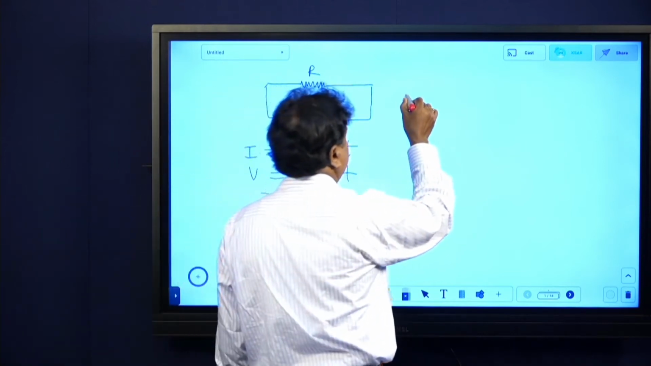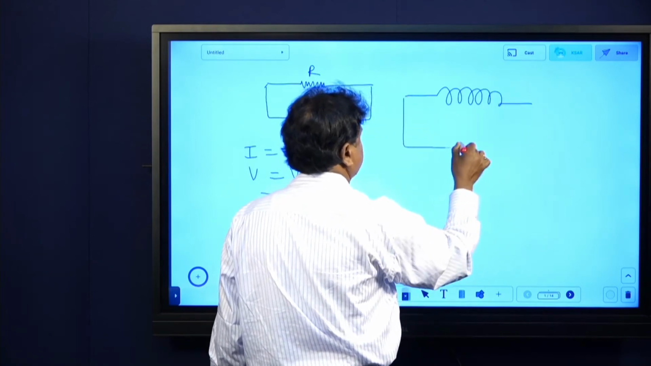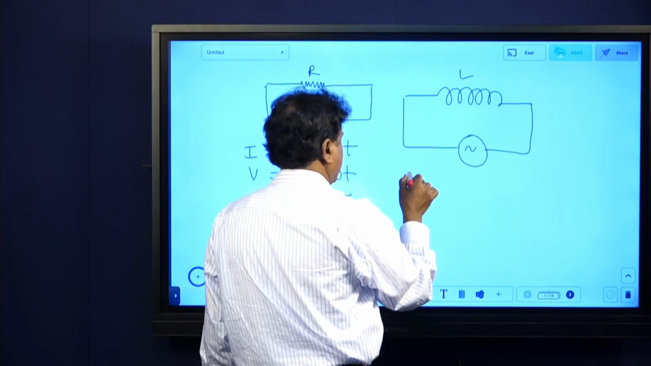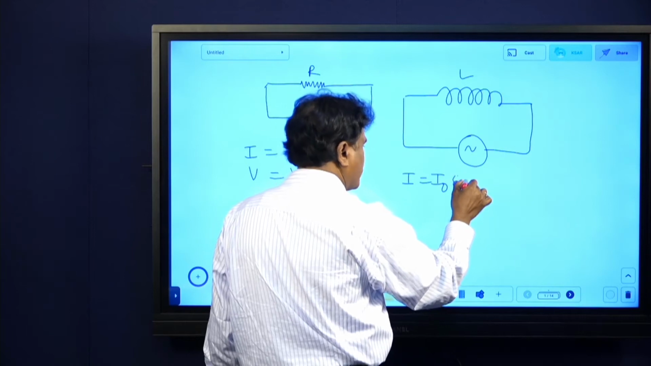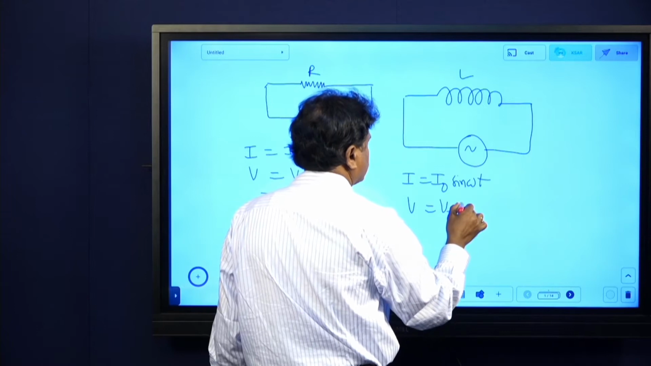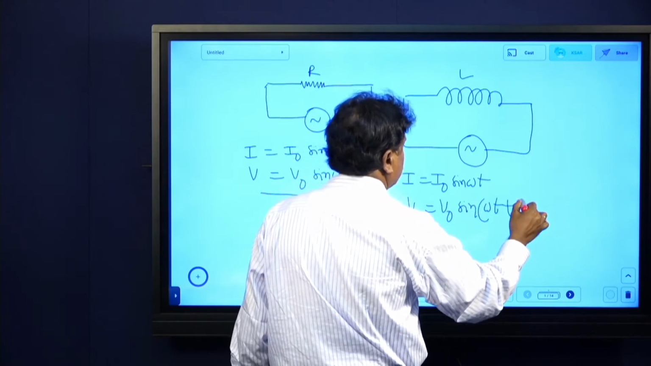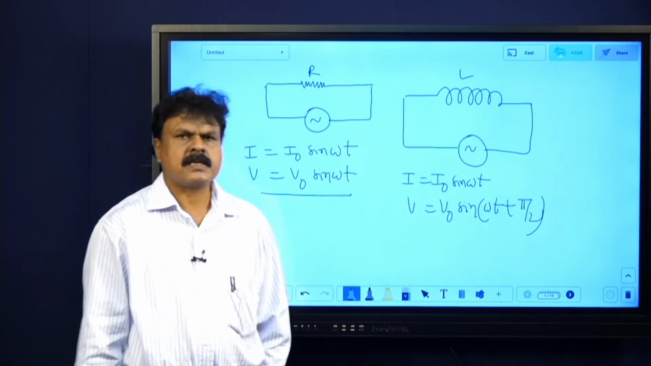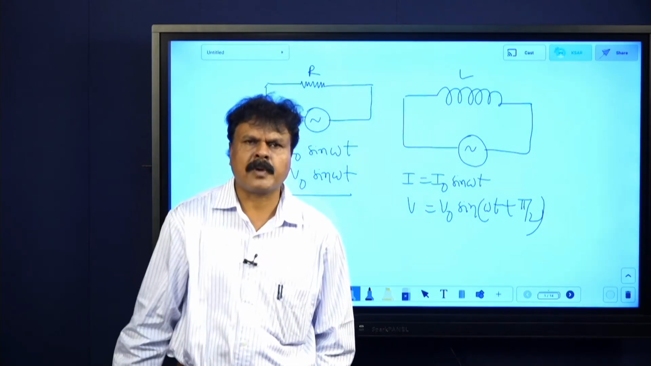In a circuit containing a pure inductor, this is an inductor of inductance L. You remember, if I is I naught sin omega t, these derivations are also important. If time permits, I will get back to them. V you will get as V naught sin omega t plus pi by 2, or cos omega t, the meaning of which is that in a circuit containing a pure inductor, voltage leads the current by pi by 2.